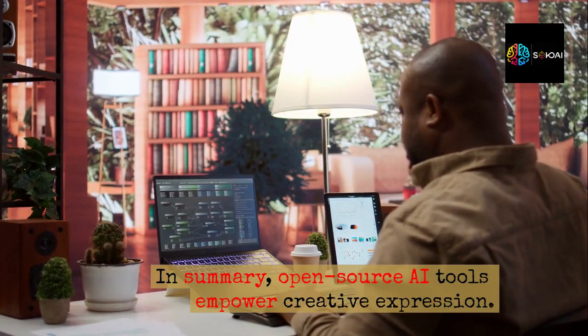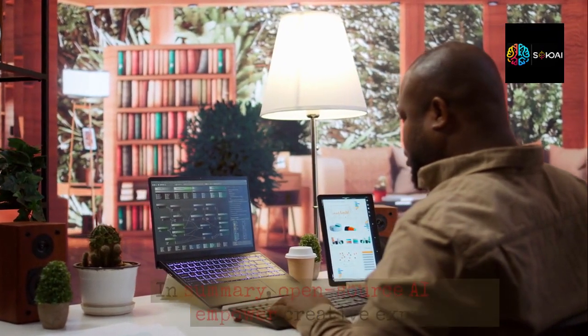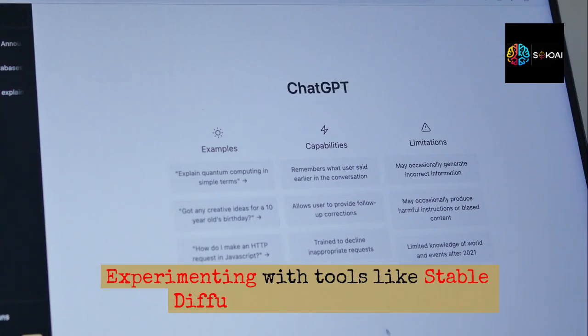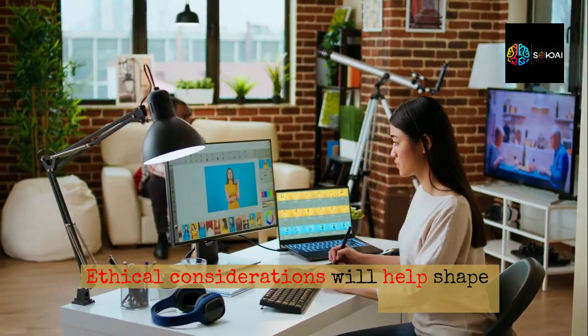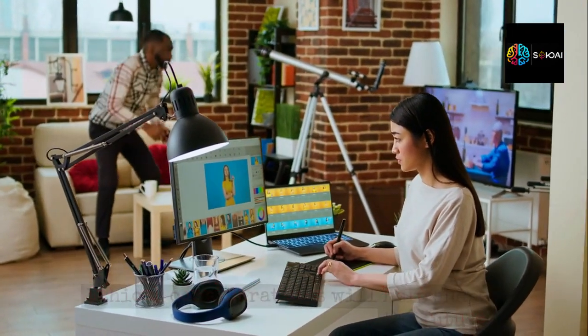In summary, open source AI tools empower creative expression. Experimenting with tools like Stable Diffusion and GPT-3 is crucial. Ethical considerations will help shape the future.